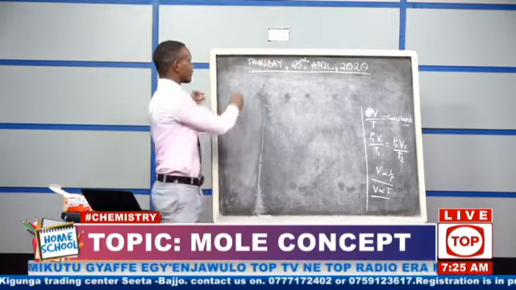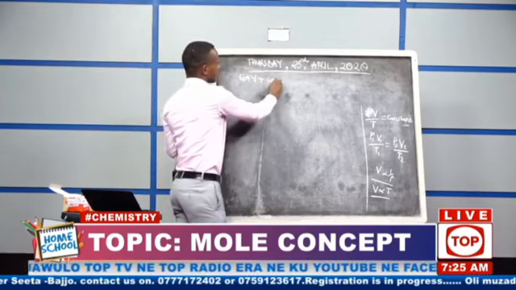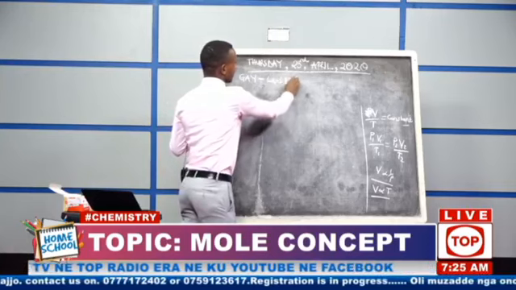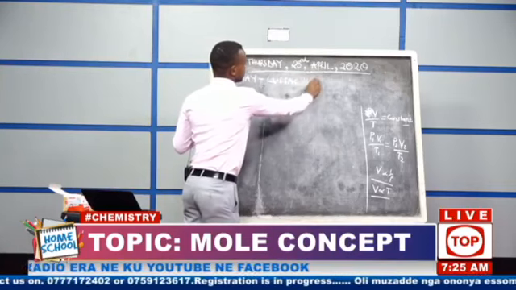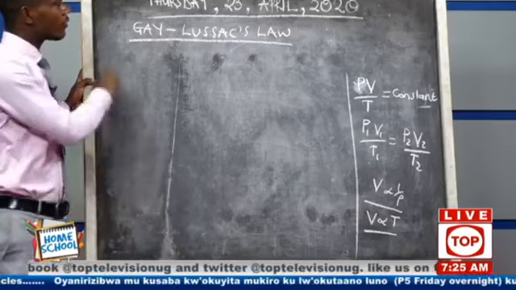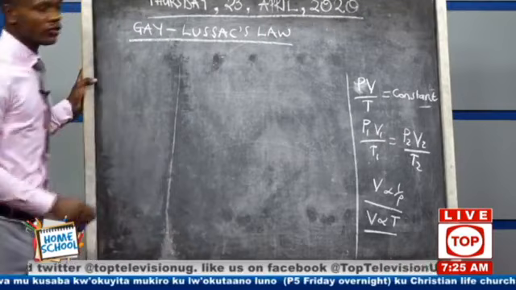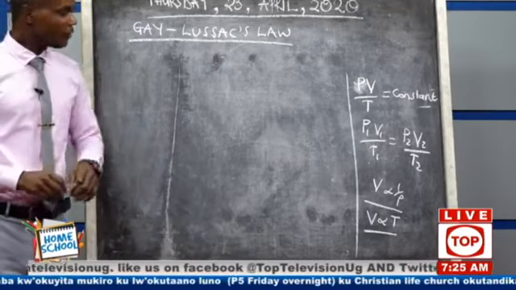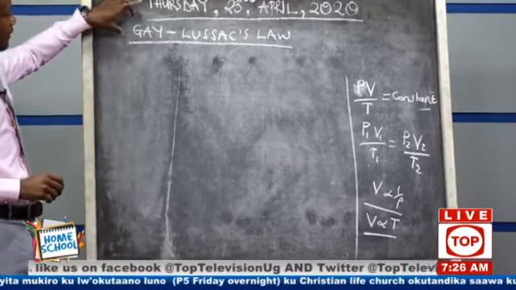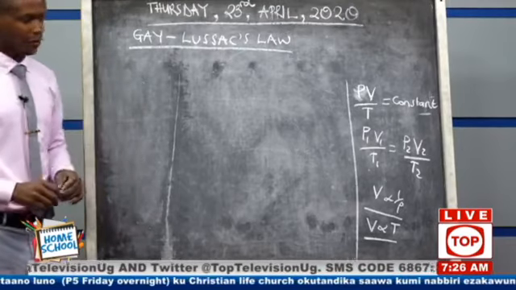So we have said that we are going to look at what they call Gay-Lussac's law. And this is going to be our major point of emphasis today. What are we supposed to achieve in today's lesson? Today's lesson, we just need to achieve 2 simple things, okay?